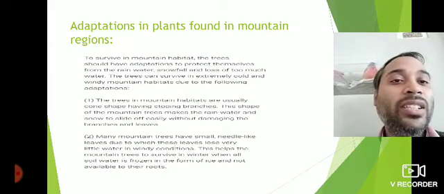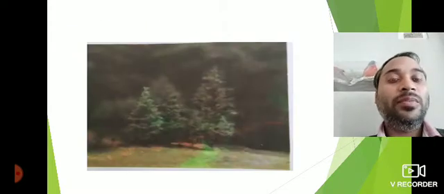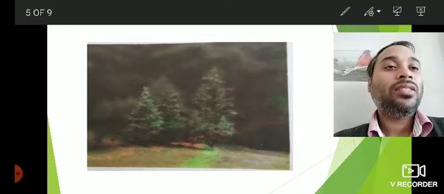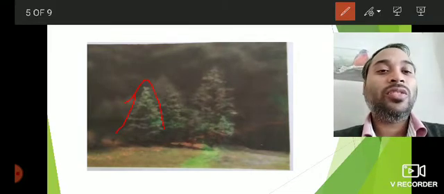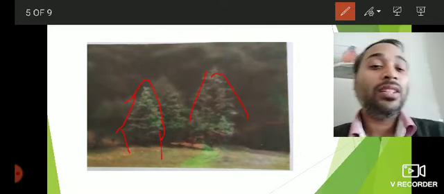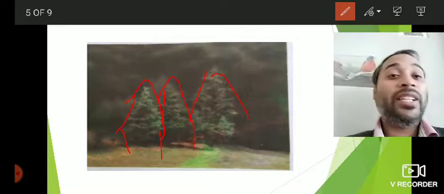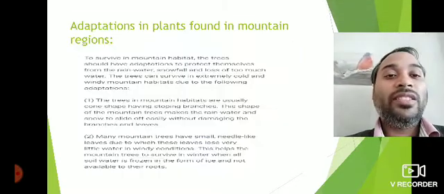The trees in mountain habitats are usually cone shaped. So here I have a diagram. Here you can see the trees, they are cone shaped, so that the snow does not gather on top, because once the snow gathers, it may break the branches of the trees. So they are basically cone shaped. So these are some adaptations which help them to survive in the mountain regions.